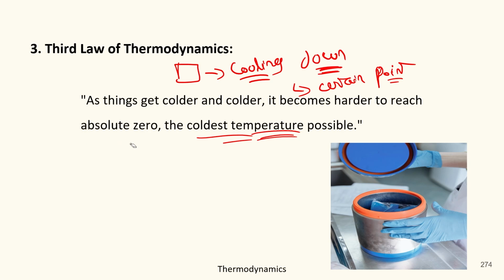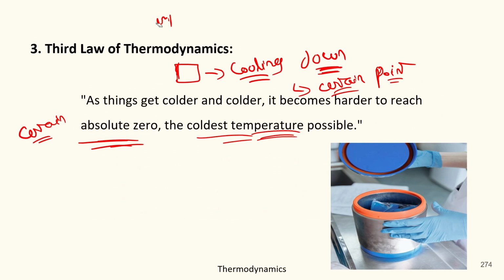Okay, sorry, we can say it could only reach up to a certain point, not absolute zero, the coldest temperature ever possible. So basically, this law states that when the object is cooling down, it could only get cool up to a certain point.